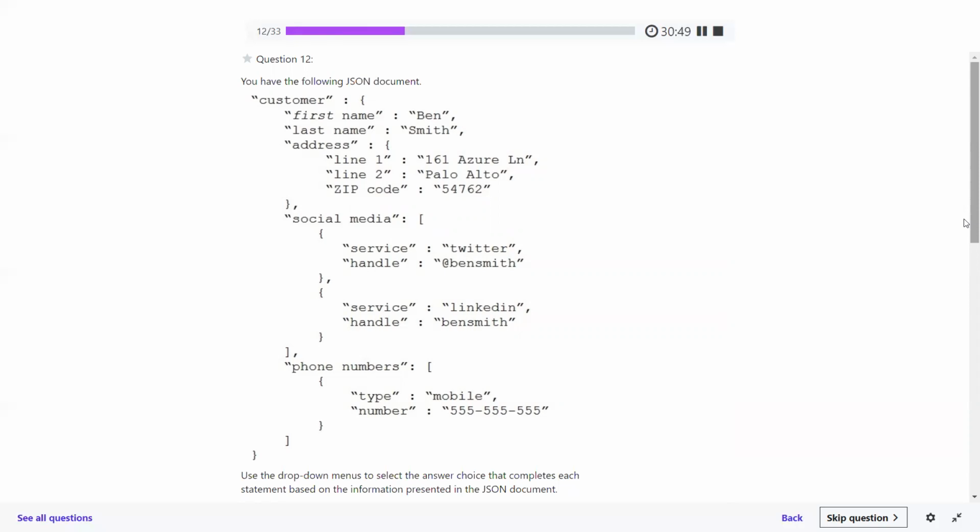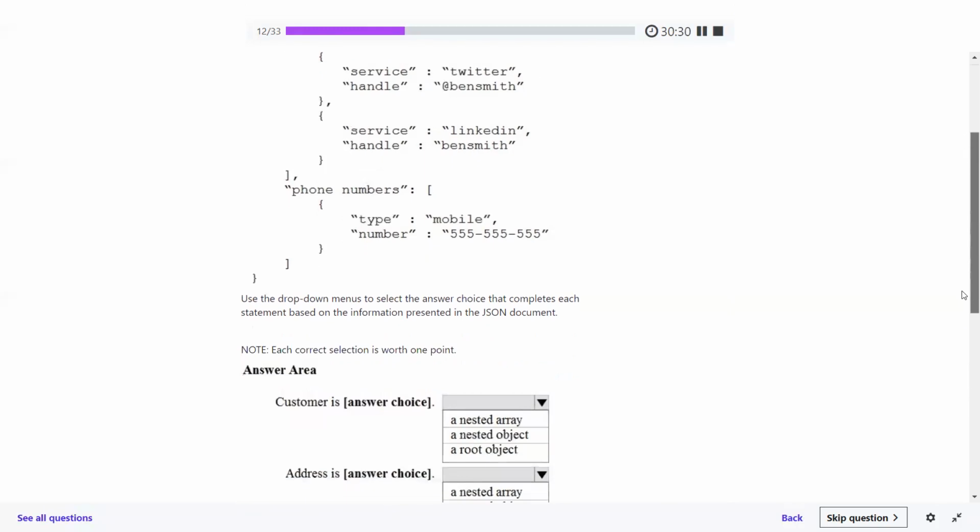Inside the customer, first name is a key-value pair. Key is first name, and last name is also a key-value pair. Address is an object. Social media is an array which has objects. There are two objects. Phone number is an array but has only a single object. Now we can read the question.